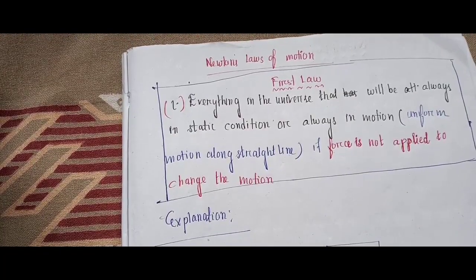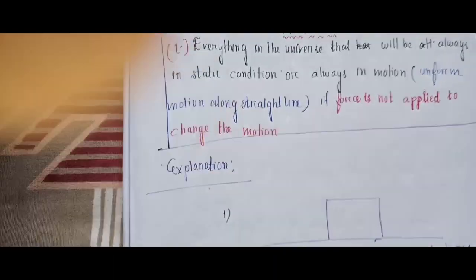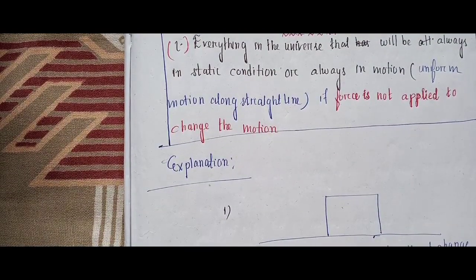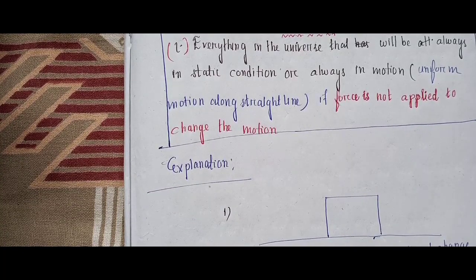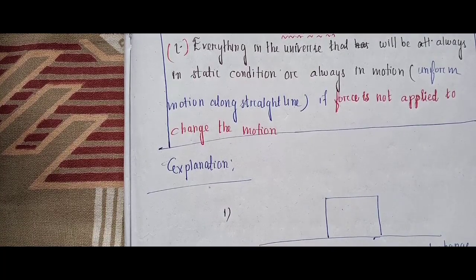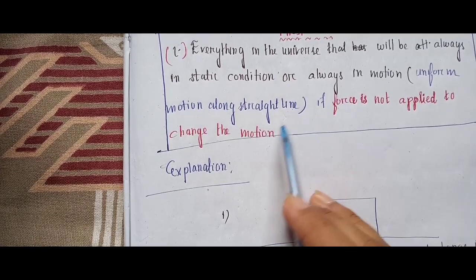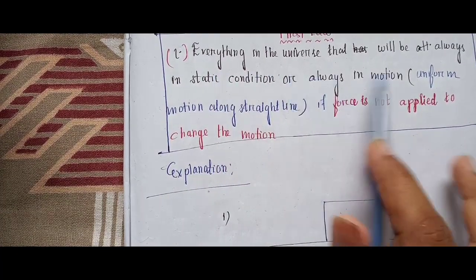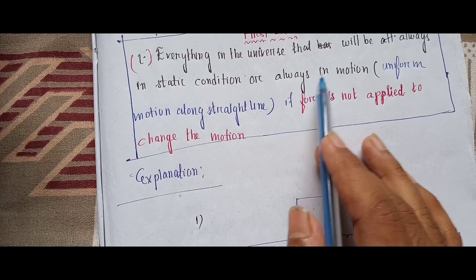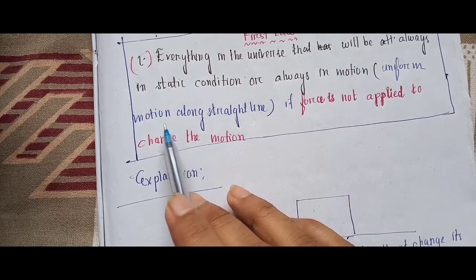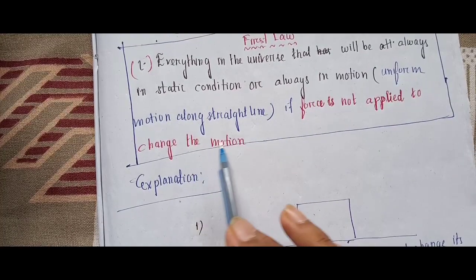so, to understand the concept of forces and the motion in a better way, Sir Isaac Newton has given the three laws. It is known as Newton's laws of motion. So, in this video, we'll cover the first law of motion, or the first law of Newton. The first law: everything in the universe will always be in a static condition or always in uniform motion along a straight line, if a force is not applied to change the motion.